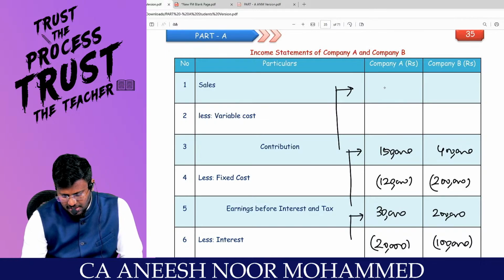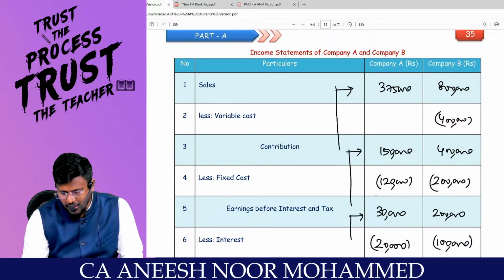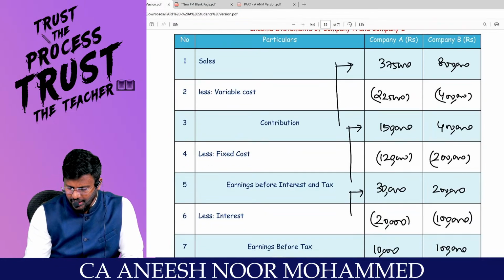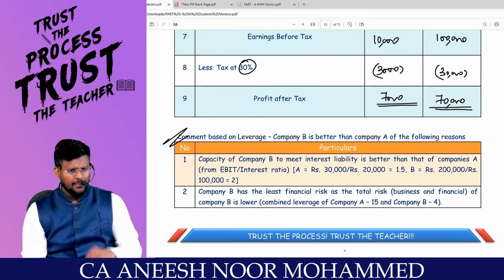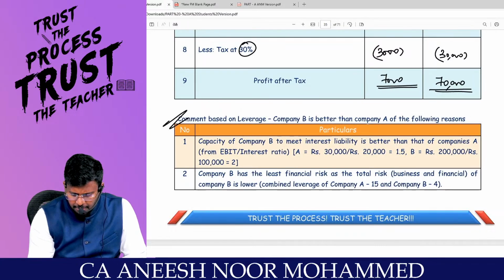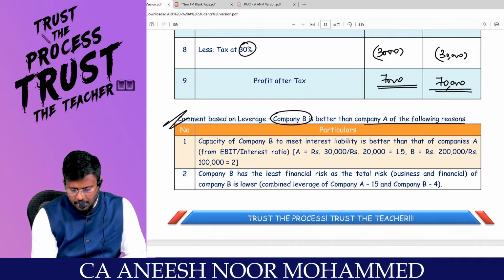Which is 3,75,000. 8 lakhs. So automatically variable cost will be 4 lakhs and 2,25,000. Getting it? Sir, comments based on the leverage. Comments based on the company B is better than company A for the following reason. Who's better? Company B. Why?